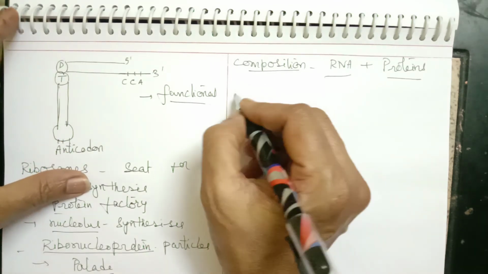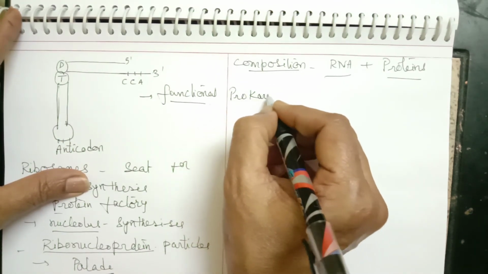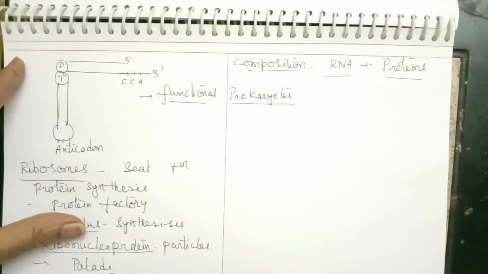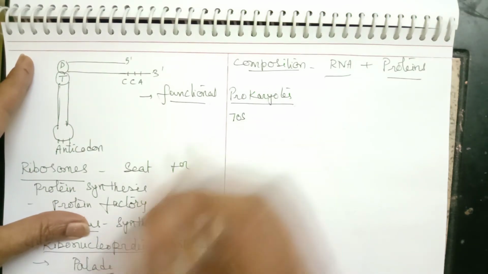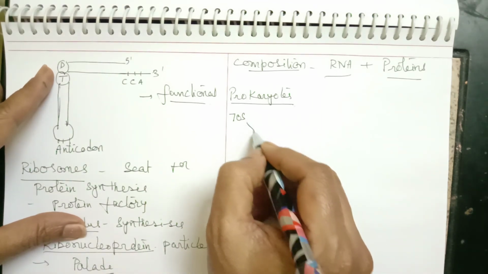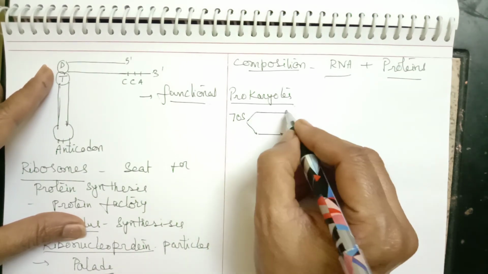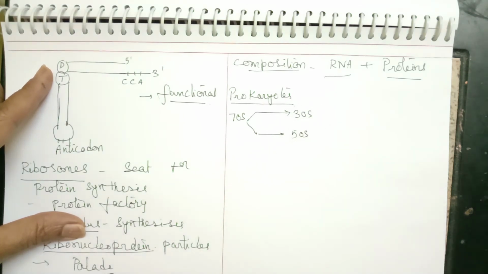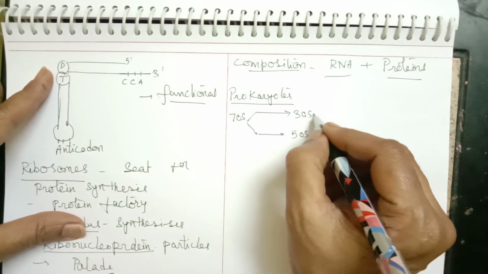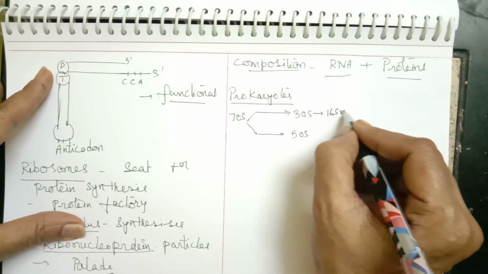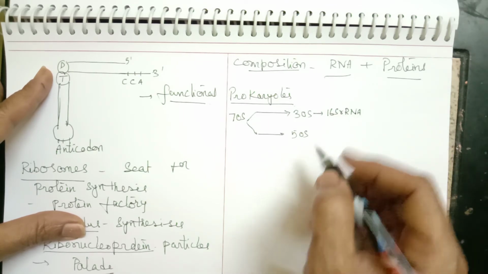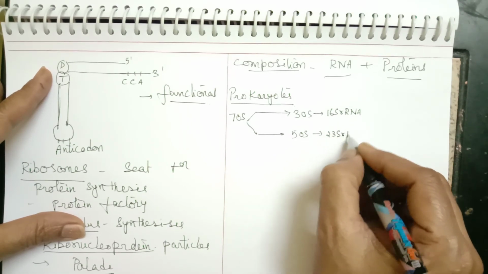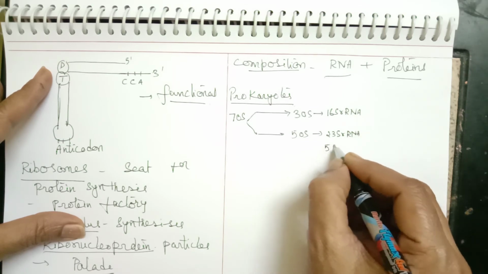First, in prokaryotes, the ribosomes are of 70S type, and these will have two subunits: the smaller subunit called 30S and the larger subunit called 50S. The 30S subunit will have 16S rRNA, and the 50S subunit will have 23S rRNA and 5S rRNA.